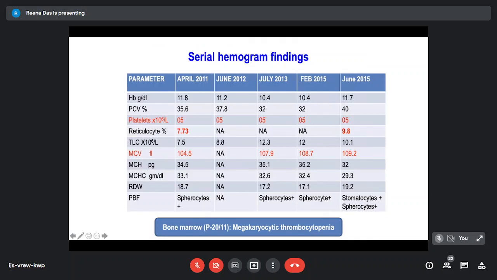Because when we looked at the follow-up of this particular family, we found that in the index case, the anemia was not really significant, but the thrombocytopenia was very significant because the giant platelets were being missed by the counter, the impedance-based counter. The reticulocyte count was slightly on the higher side, and there were spherocytes and stomatocytes. Because of the thrombocytopenia, a bone marrow had been done in 2011, and it was called megakaryocytic thrombocytopenia.